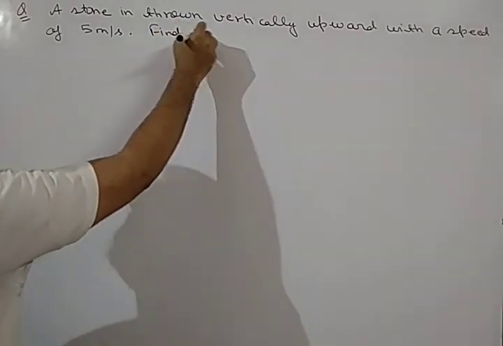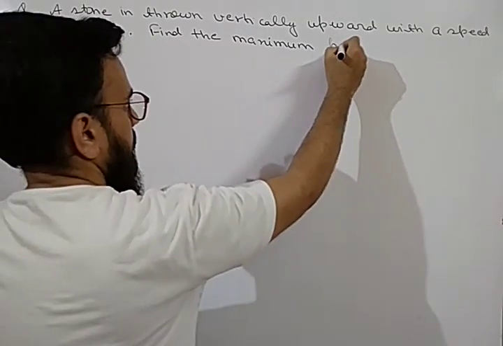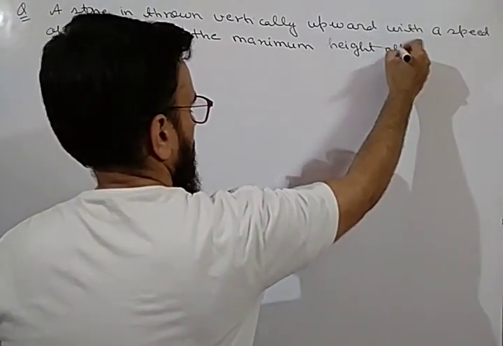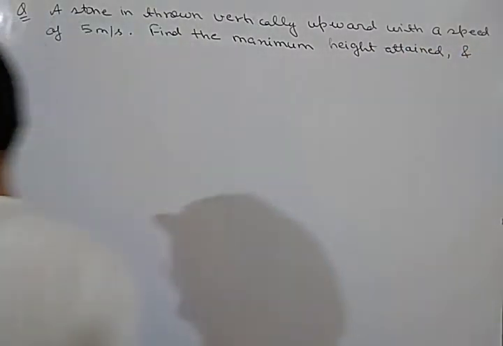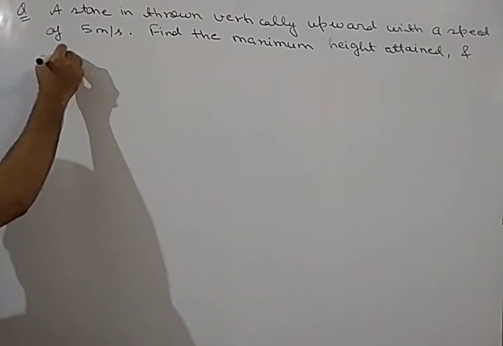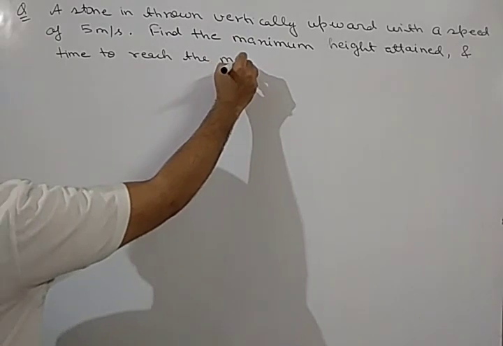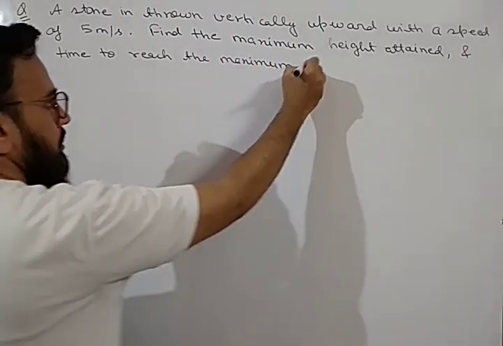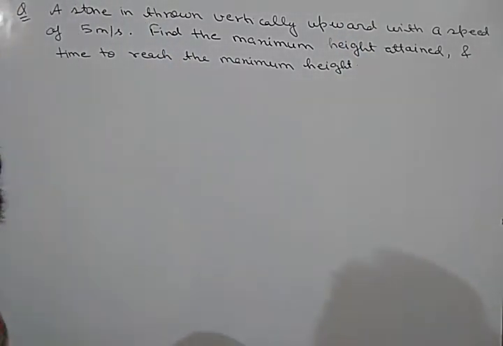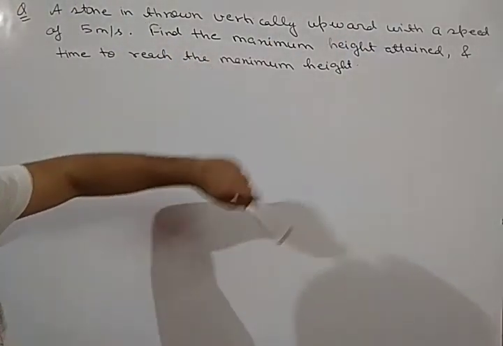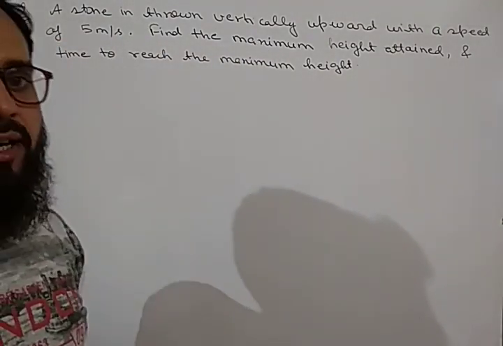Find the maximum height attained and time to reach the maximum height. Okay, so this is our question. A stone is thrown vertically upward with a speed of 5 meters per second. Find the maximum height and time to reach the maximum height.